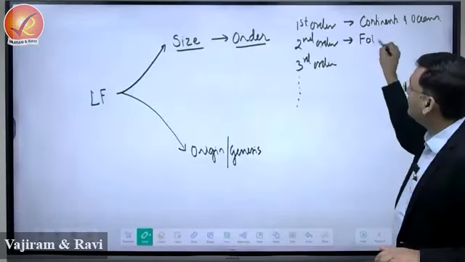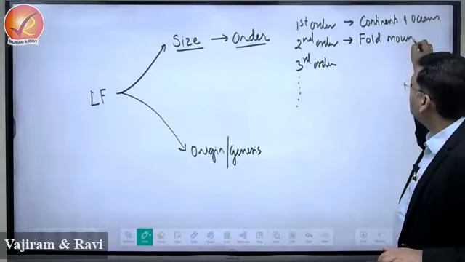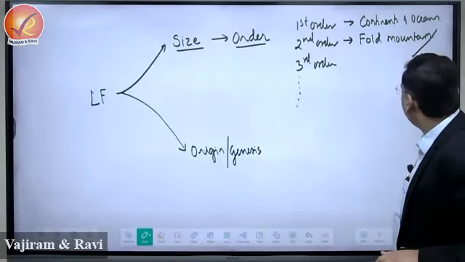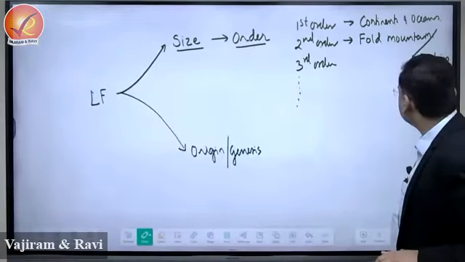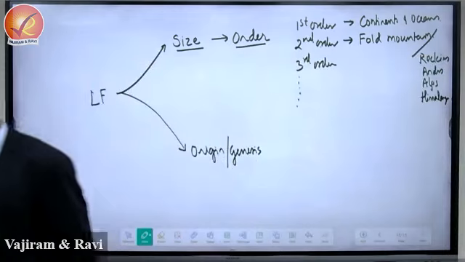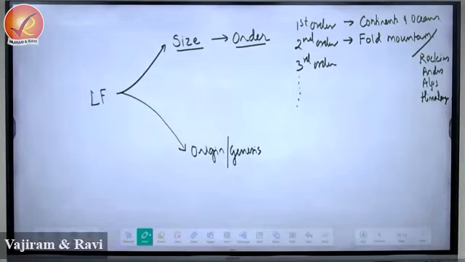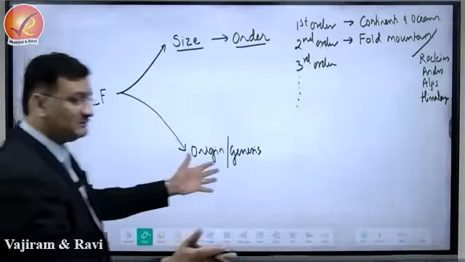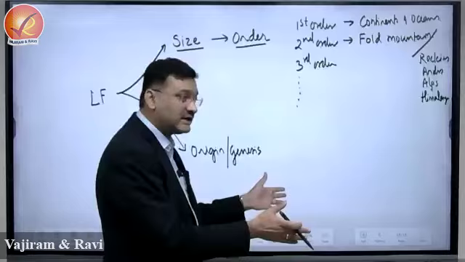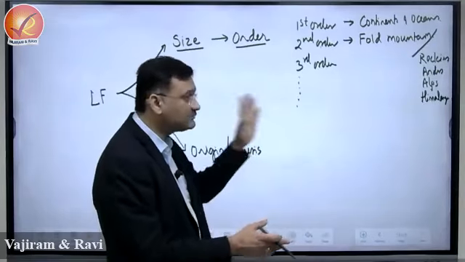This is a fold mountain. For example, you have the mountains like Rockies, Andes, Alps and Himalayas. These are the largest mountain chains of the world which are classified as second order. Okay, so the largest division is the continent. On the continent the second largest feature we are encountering is fold mountain.